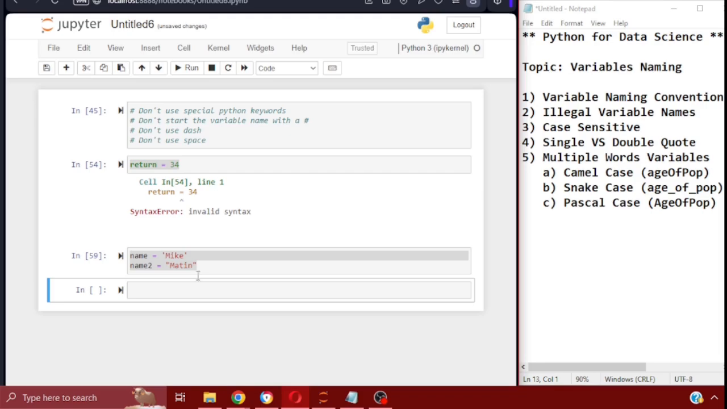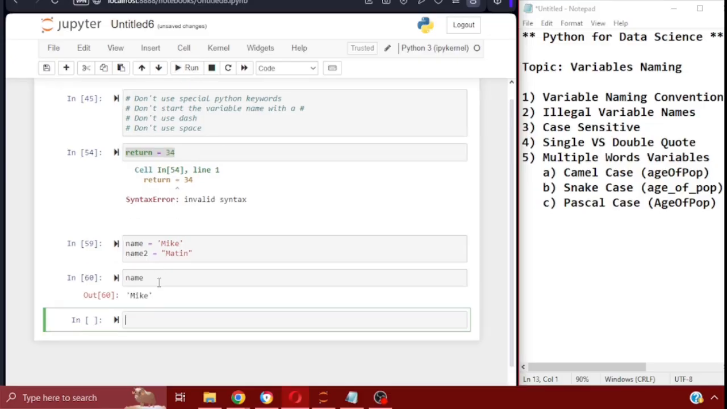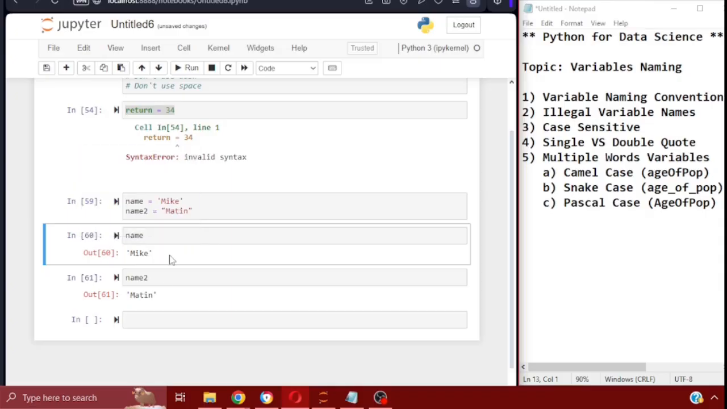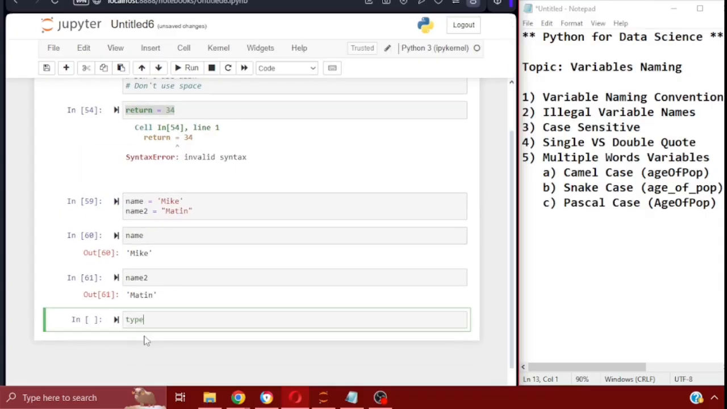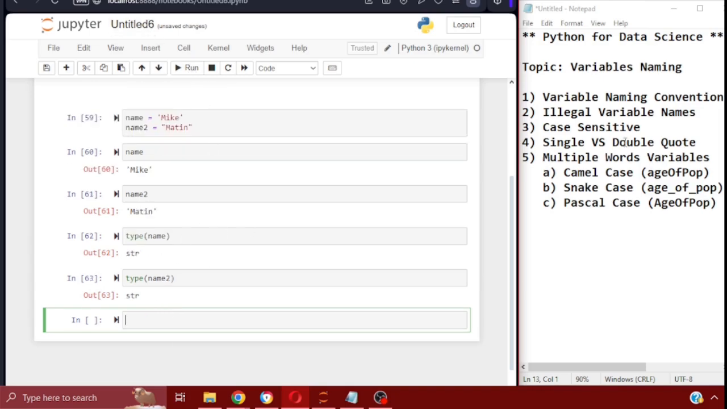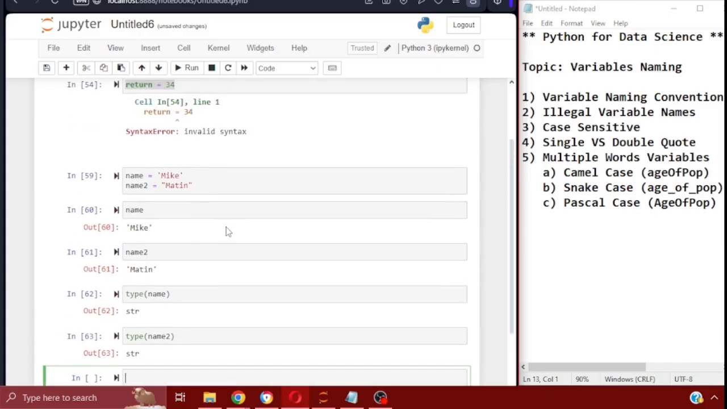So go ahead and run these two, and you're going to see that it will accept both of these and show me the string result as I specified in the code. So name is going to be Mike, name2 is going to be Martin, and both are recognized as strings. And how do we know it? Let's do type name: string. Type name2: string. So you can use either the single or the double quote. Both of them will be accepted, and both will have the string data type assigned automatically.